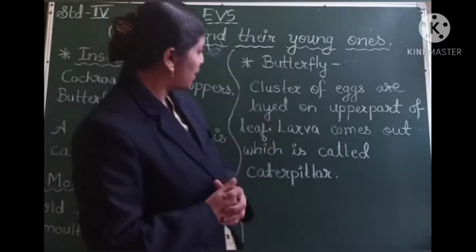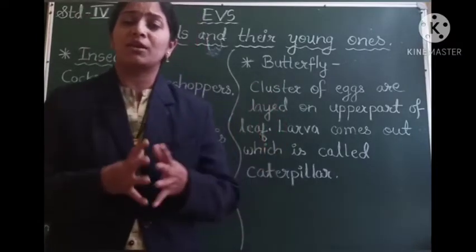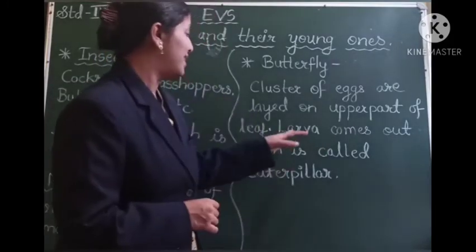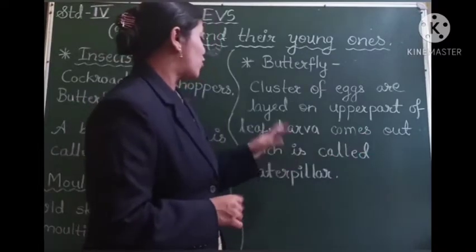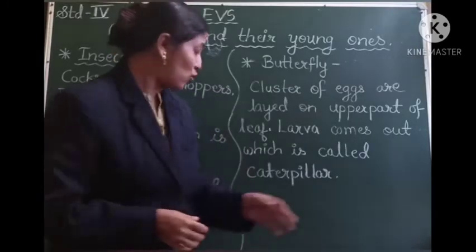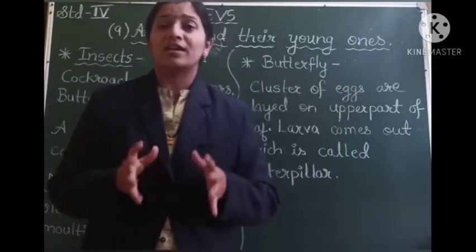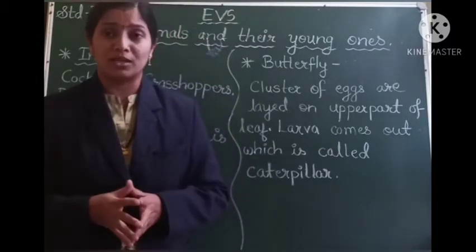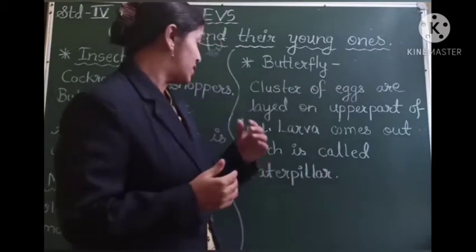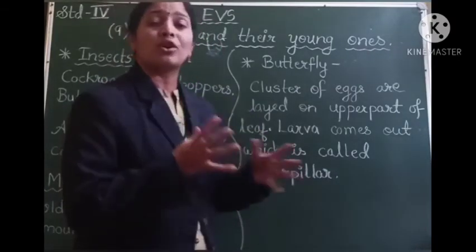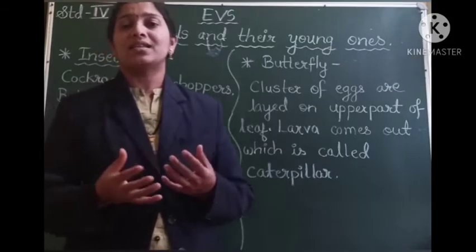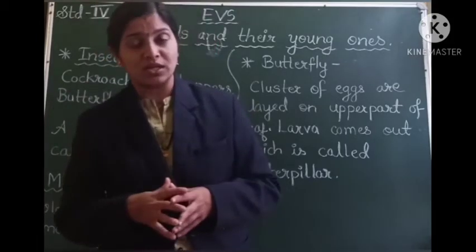And after a specific period of time, the young ones start coming out from the eggs, and the young one of a butterfly is called a larva. Larva comes out from the eggs that are laid by the butterfly. These larvae are called the caterpillar. Now I am going to show you the life cycle of a butterfly, how the larva comes out from the egg, and then how the larva, which is also called the caterpillar, develops and gets transformed into a cocoon. I am going to show you this through the picture that is given in your textbook.